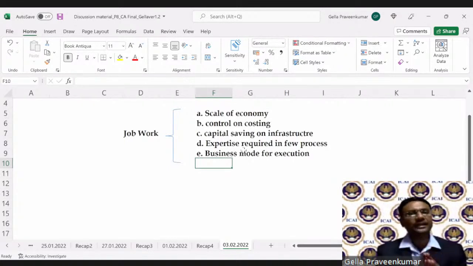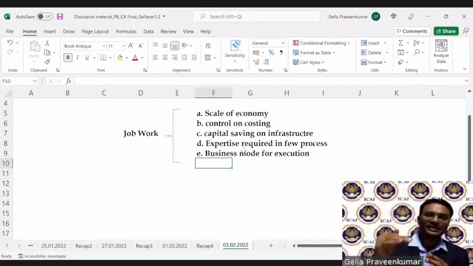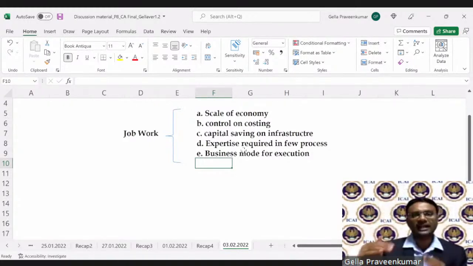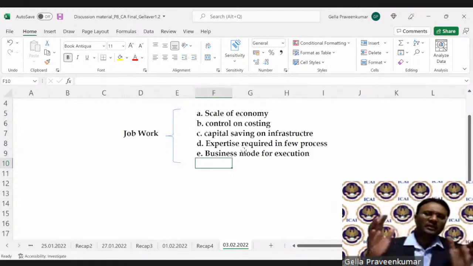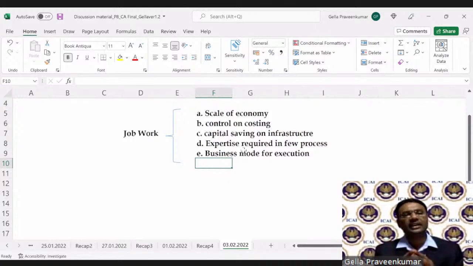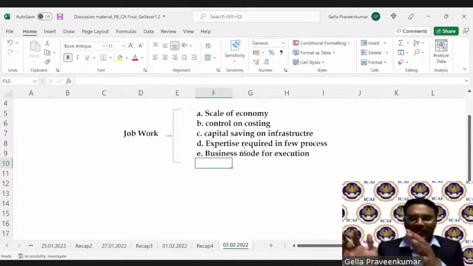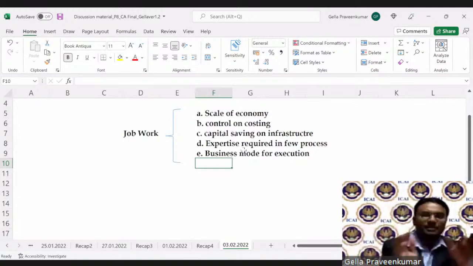When we talk about scale of economy, it's easy for me to reduce certain operations, to reduce my internal overheads. I'll give an example of an organization, just for academic purposes, not otherwise. Think of BHEL or HAL or ONGC. In these organizations, a lot of expenditure goes on in certain aspects where a small decision is made to hive off, to take out a process.